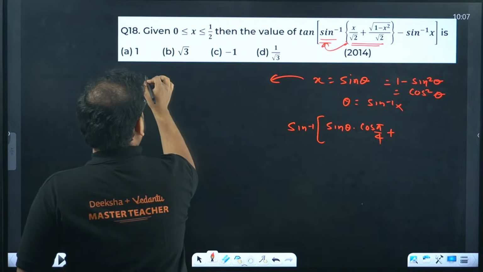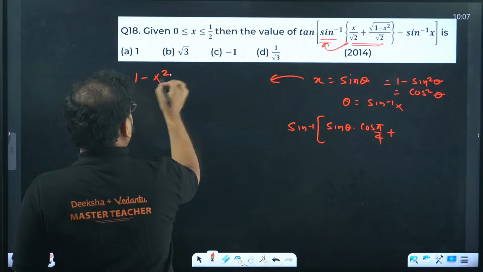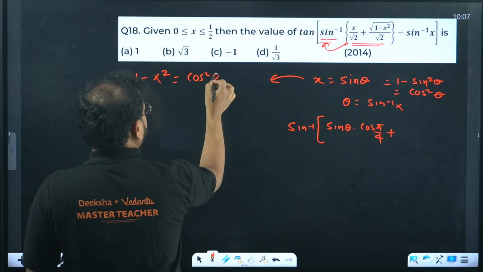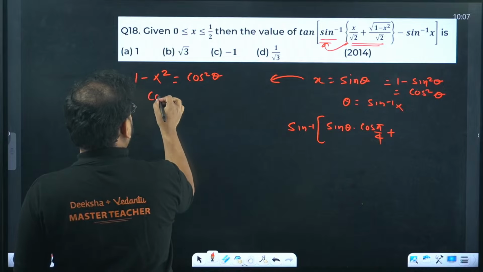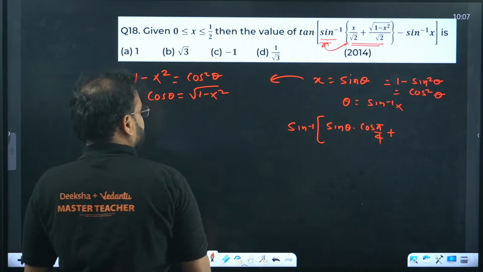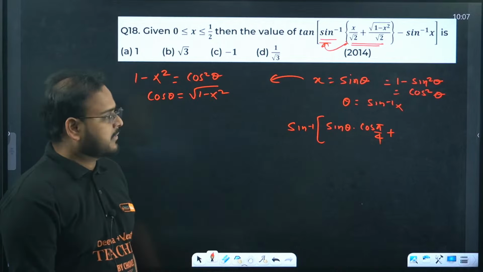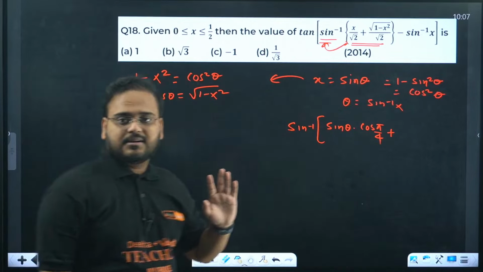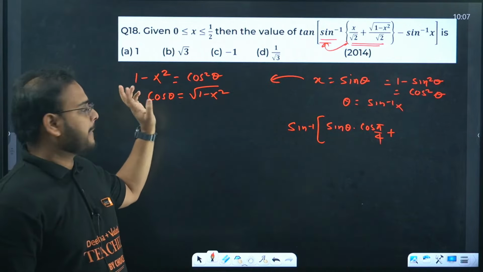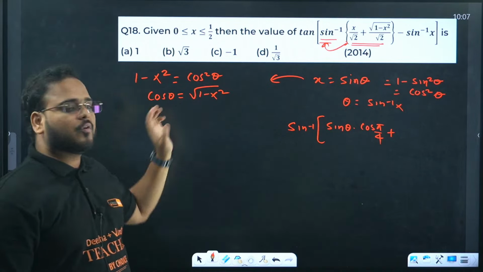I can write 1 minus x square as cos square theta. So if I take cos theta, I'll get what? Root of 1 minus x square. Yes or no? If x is sin theta, then 1 minus x square or 1 minus sin square will become cos square. In that case, cos becomes root of 1 minus x square.